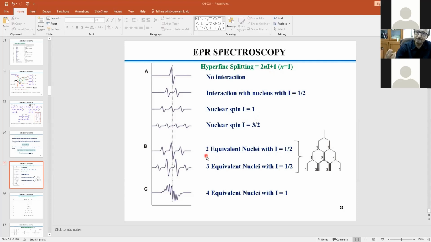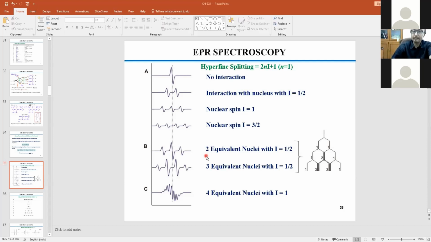So 3 lines, in one case, are based on 1 nucleus with I equal to 1. Of course, 1 unpaired electron is certainly there. Unpaired electron plus a single nucleus with I equal to 1 gives you 3 lines.